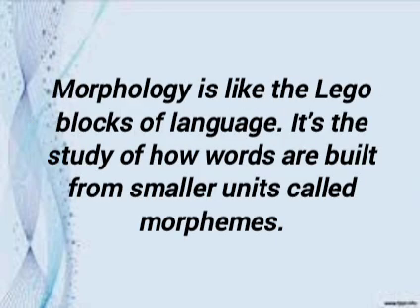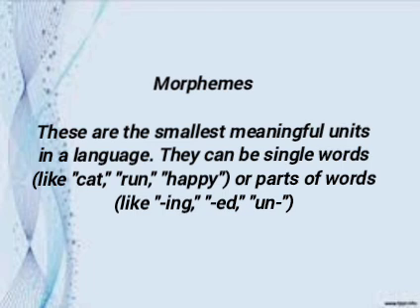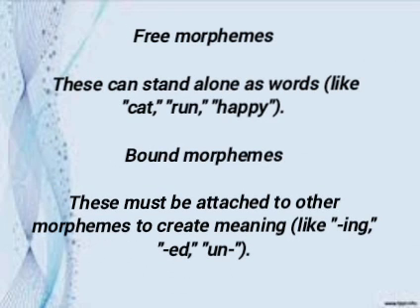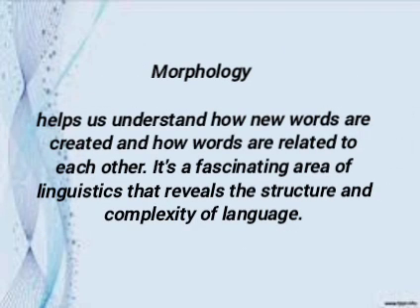Morphology is like the Lego blocks of language. It's the study of how words are built from smaller units called morphemes. Morphemes. These are the smallest meaningful units in a language. They can be single words like cat, run, happy, or parts of words like ing, ed, un. Free morphemes can stand alone as words like cat, run, happy. Bound morphemes must be attached to other morphemes to create meaning like ing, ed, un. Morphology helps us understand how new words are created and how words are related to each other. It's a fascinating area of linguistics that reveals the structure and complexity of language.